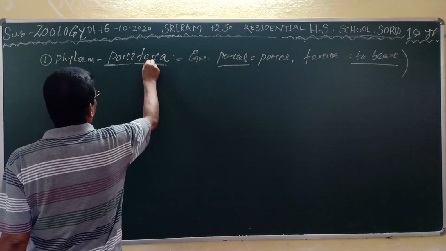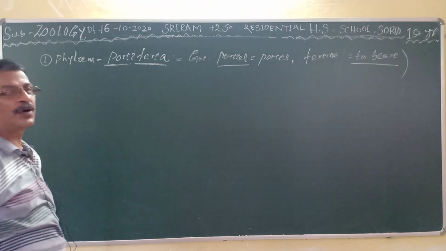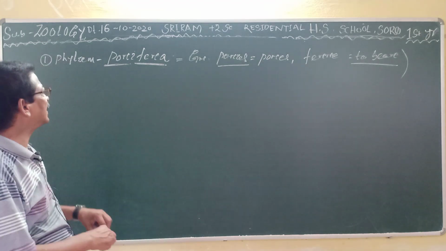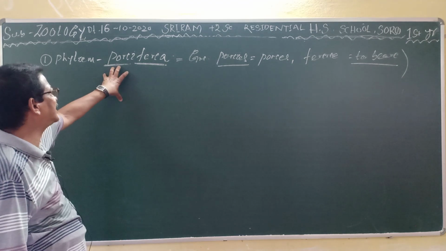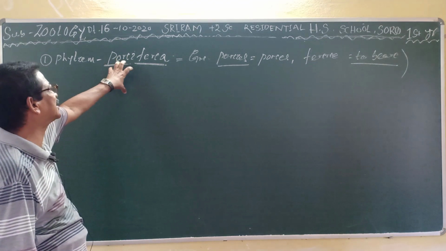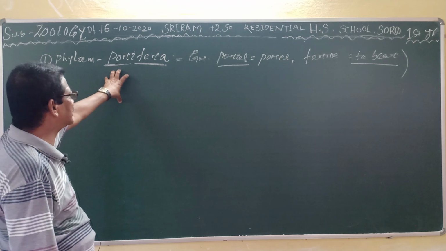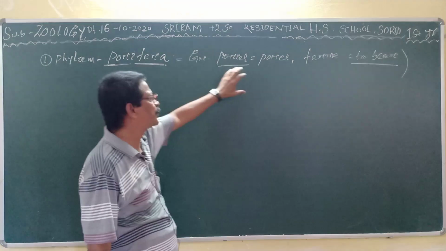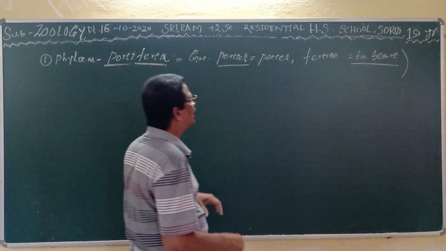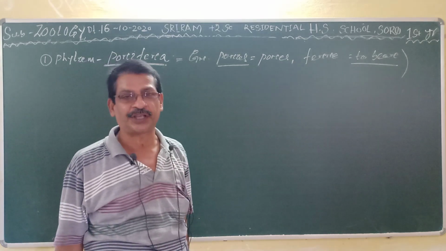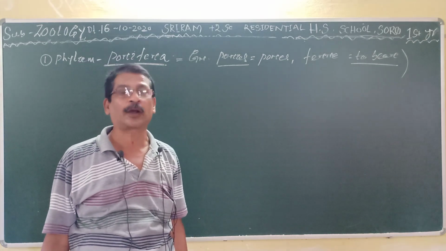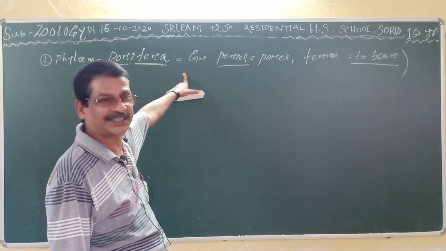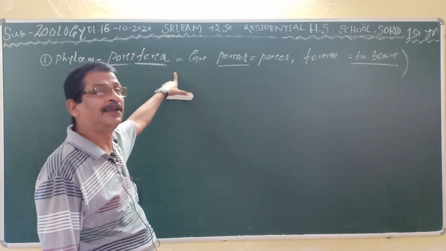You try to divide the biological word Porifera. Porifera has been derived from two Greek words. Porous means pores and pierce means to bear. So these animals bear pores. All these sponges are included in this group.